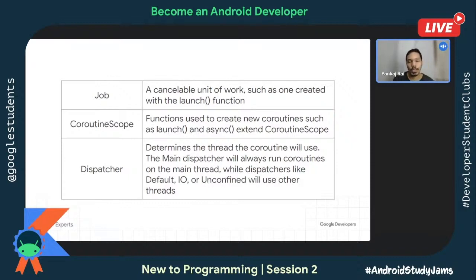This coroutine scope is really helpful for managing the execution of this coroutine. Then the dispatcher is helpful to decide which thread you want the execution to be done on. Default, IO, unconfined, your main thread. This thing is really helpful if you want to switch the context. Now let's see all three of them.